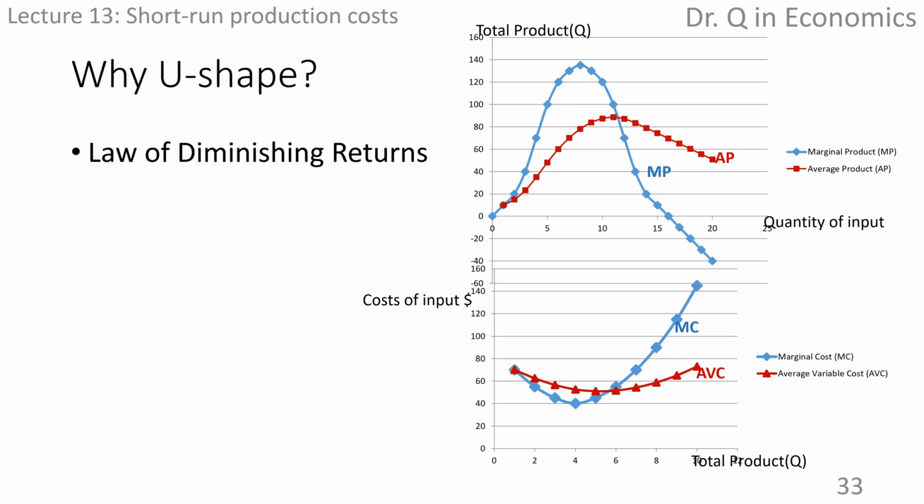Within the same production period, the marginal cost curve and the average variable cost curve are mirror images of the marginal product curve and the average product curve. The maximum value of marginal product should correspond to the minimum value of marginal cost, while the maximum value of the average product curve should correspond to the minimum value of average variable cost. And the law of diminishing marginal return results in the shapes of the curves.